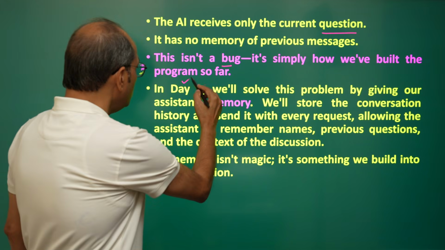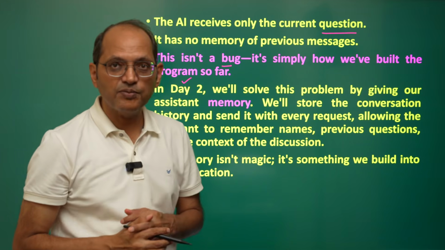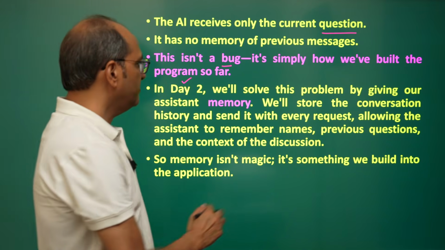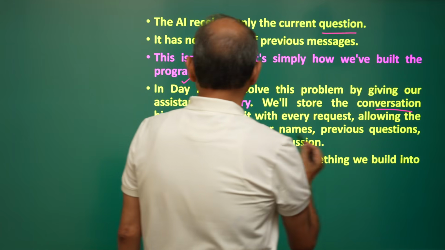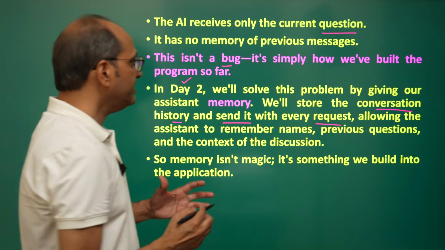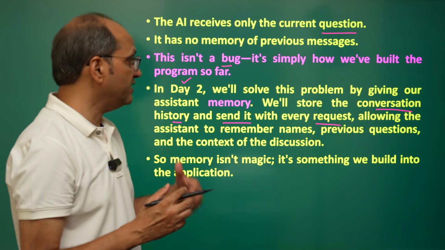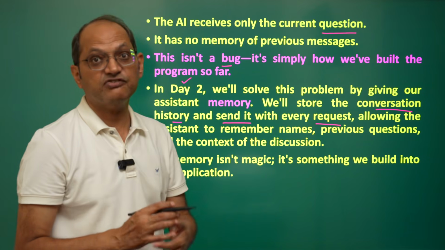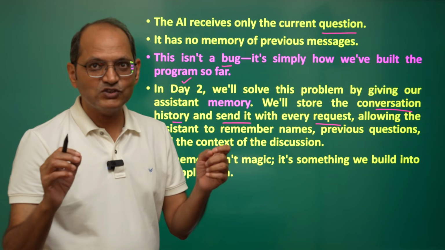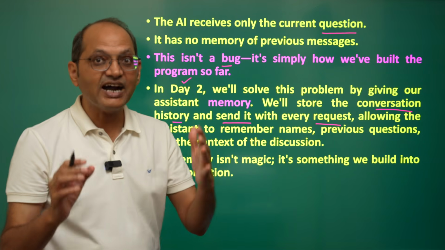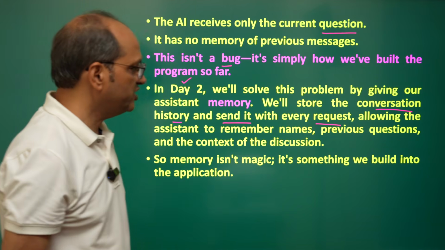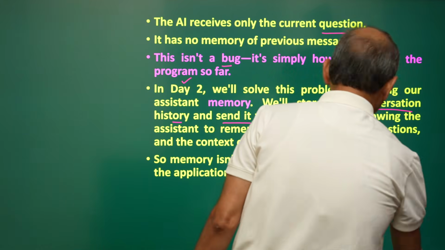In day 2, we will solve this problem by giving our AI assistant memory. We will store the conversation history and send it with every request, allowing the assistant to remember names, previous questions, and the context of the discussion. So memory is not magic. It is not magic that it remembers. It is how your application has been built. So it is something which we build into the application.